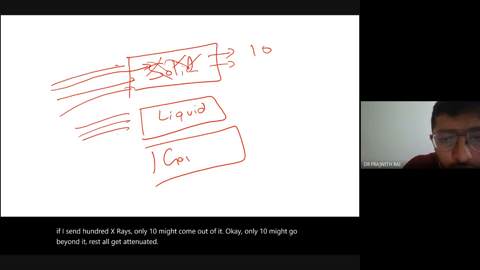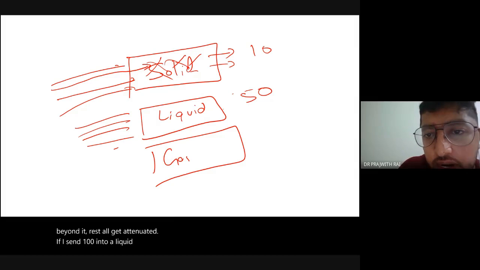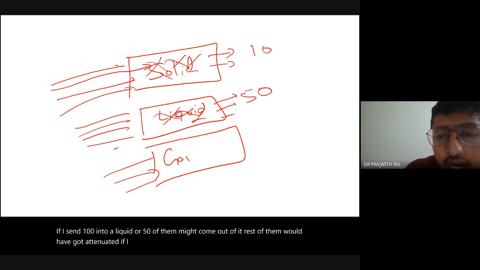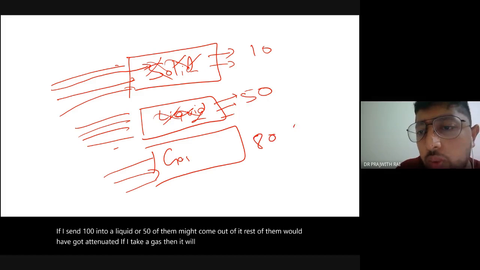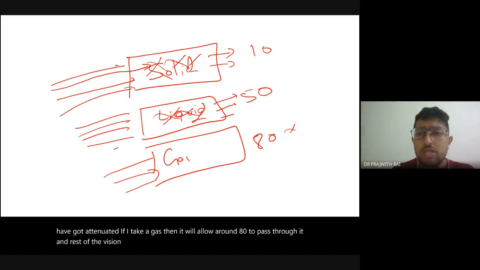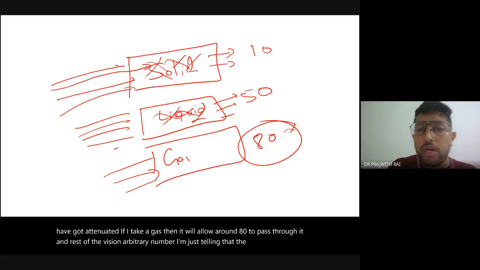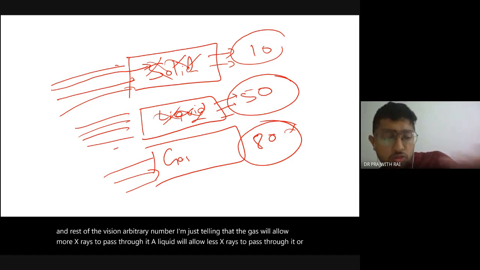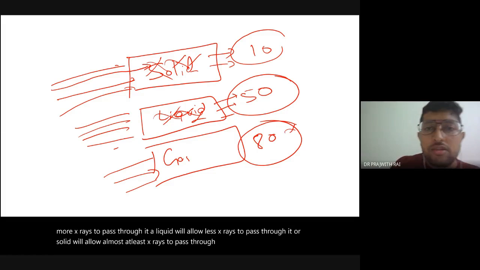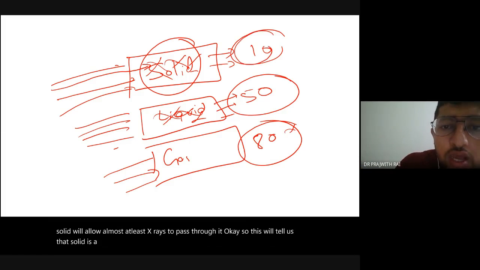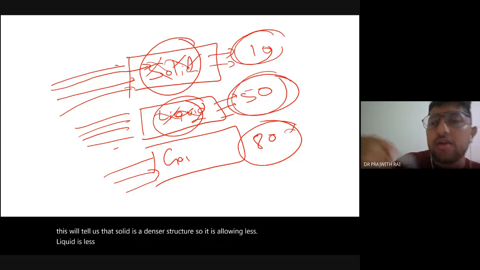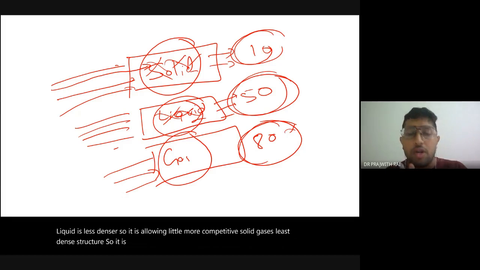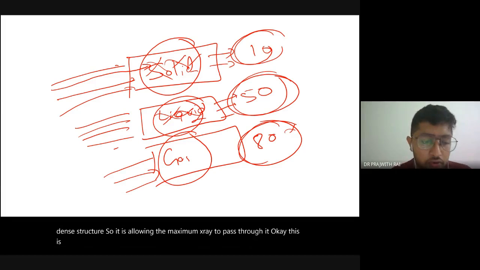If I send 100 into a liquid, 50 of them might come out of it, and the rest would have got attenuated. If I take a gas, it will allow around 80 to pass through it. This is an arbitrary number. I'm just saying that a gas will allow more X-rays to pass through it, a liquid will allow fewer, and a solid will allow almost the least. So a solid is a denser structure, so it is allowing less. Liquid is less dense, so it is allowing a little more compared to the solid. Gas is the least dense structure, so it is allowing the maximum X-rays to pass through it. This is the basic principle of the X-ray.